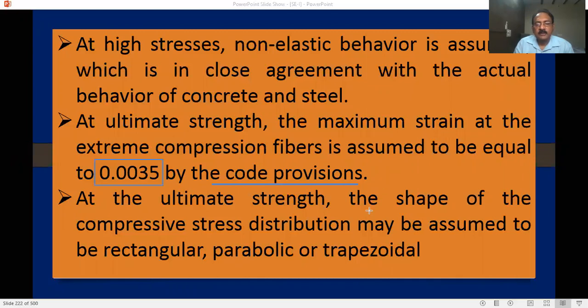At the ultimate strength, the shape of the compressive stress distribution may be assumed to be rectangle, parabolic, or trapezoidal according to your design method.